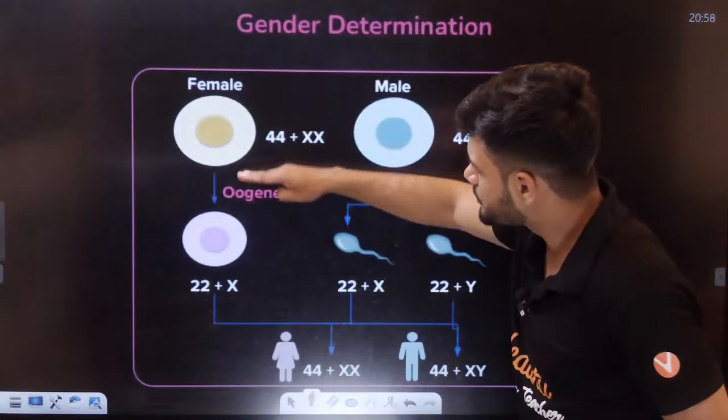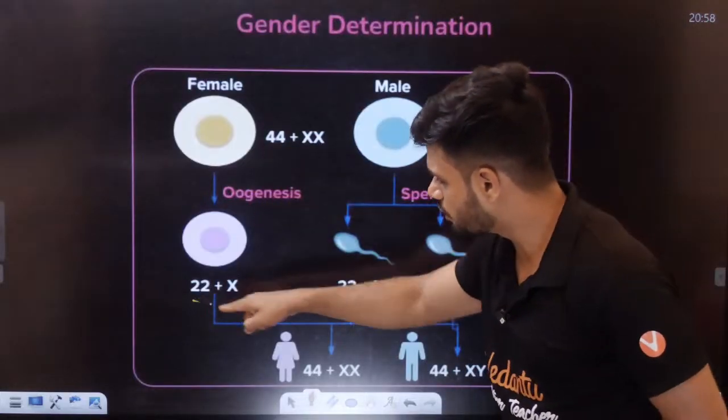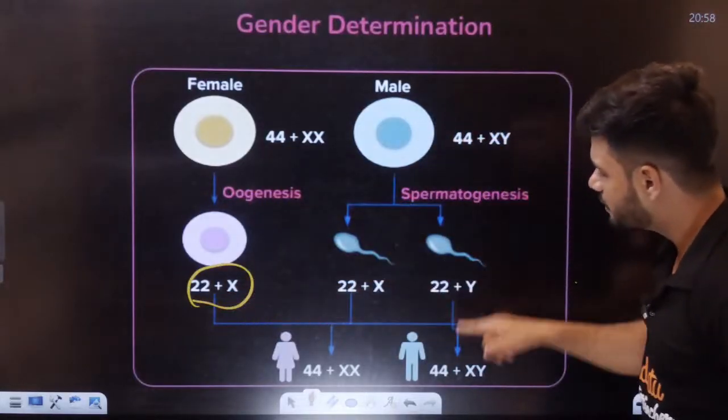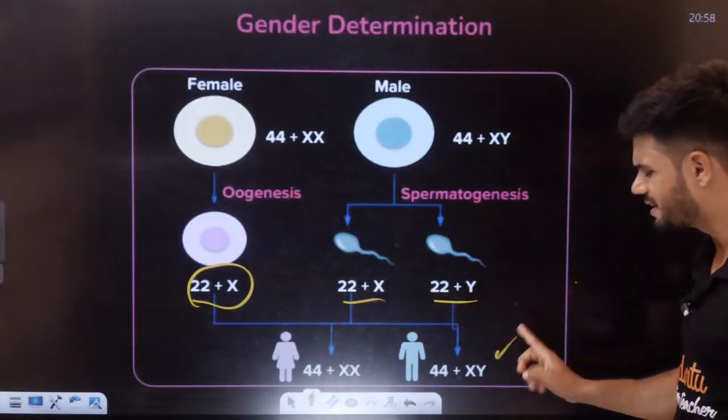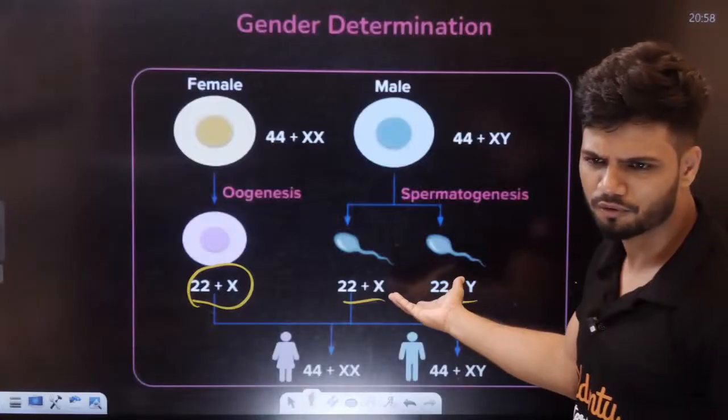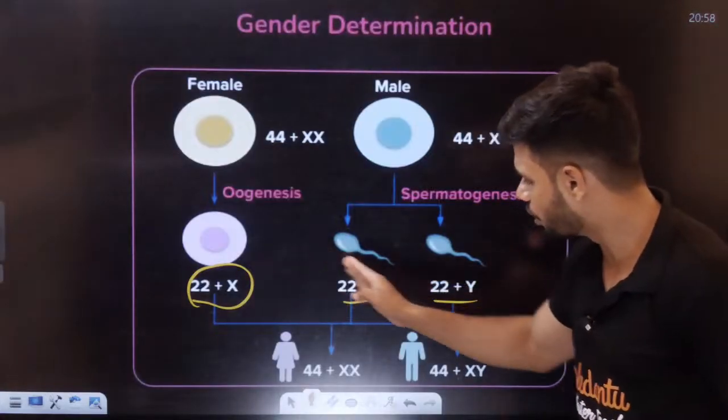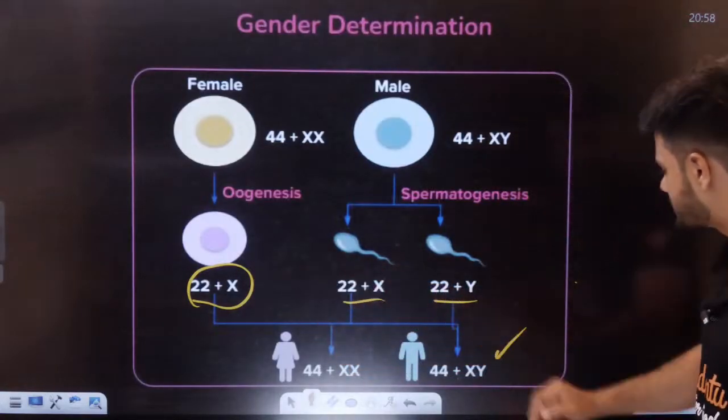Okay, so females through oogenesis always produce an X chromosome. In the case of male, we get X and Y chromosome. XX will be female, XY male. This I don't need to explain, students. All of you know this. XX is always female, XY is always male here.